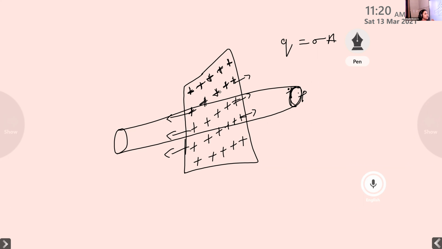To find this electric field intensity, we are placing a point P here. By applying Gauss's law, we want to calculate the electric field intensity. To apply Gauss's law, we consider a Gaussian surface which encloses the point P. The Gaussian surface is in the form of a cylinder, right? Then how many surfaces are there for a cylinder?